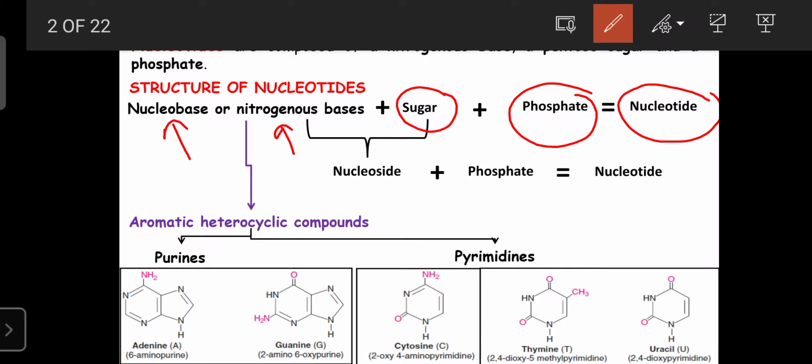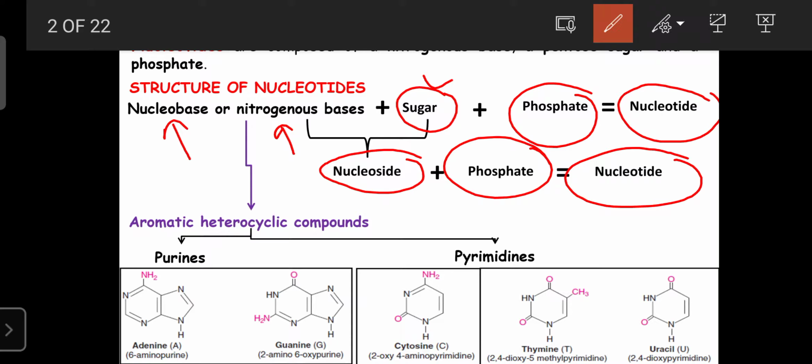Here the nucleobases are the nitrogenous bases. When they are present along with the sugar, those are known as nucleosides. Once again, when these nucleosides are combined with the phosphate, they are known as nucleotides.